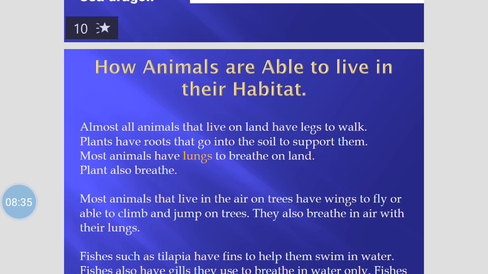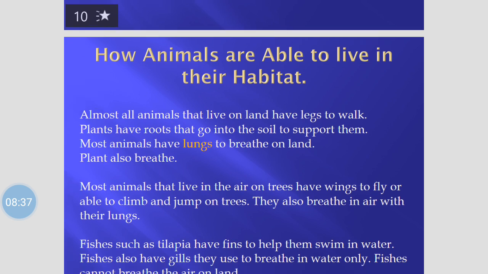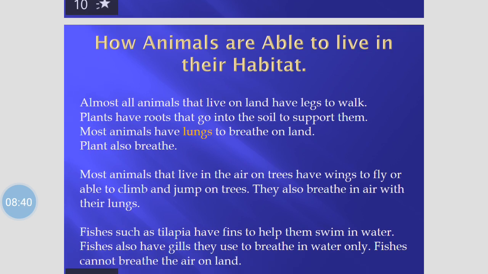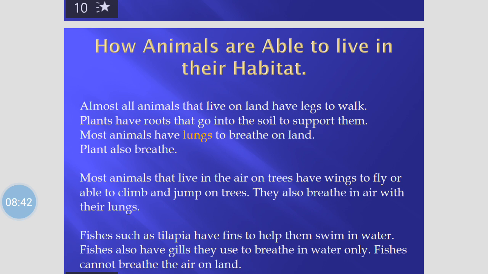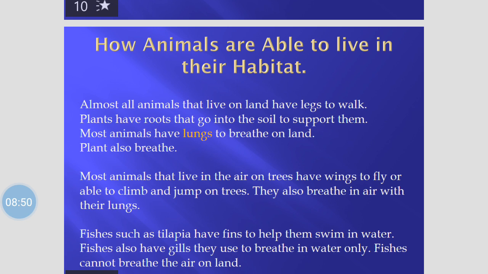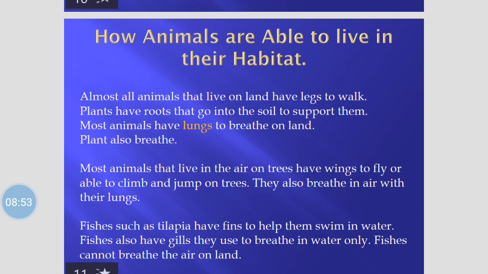But they give us what? Oxygen, whereby we human beings bring out what? Carbon dioxide. Good. Most animals that live in the air, on trees, have wings to fly or are able to climb and jump on trees. They also breathe in air with their lungs.